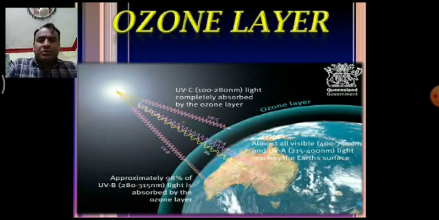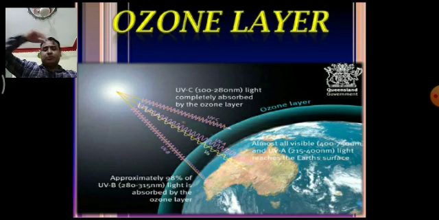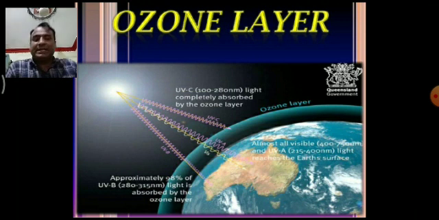As I already discussed with you, the ozone layer is a layer which is present between the troposphere and stratosphere. Stratospheric ozone is called positive ozone and tropospheric ozone is known as negative ozone, which protects living organisms from the UV rays.